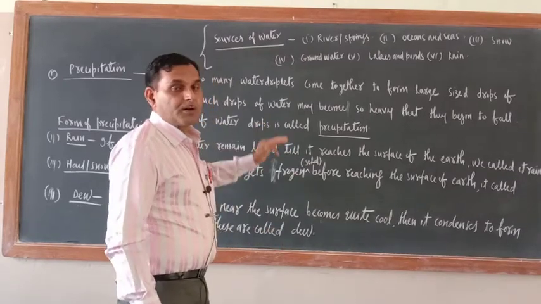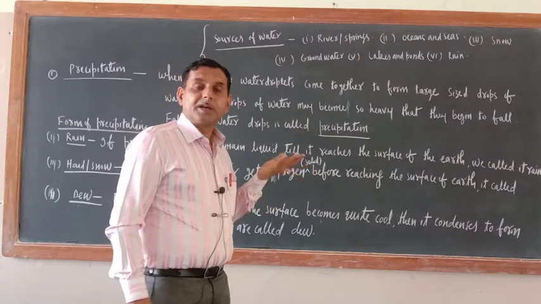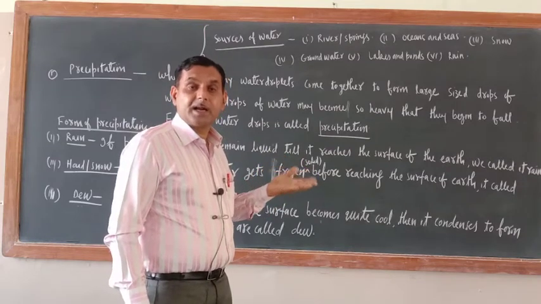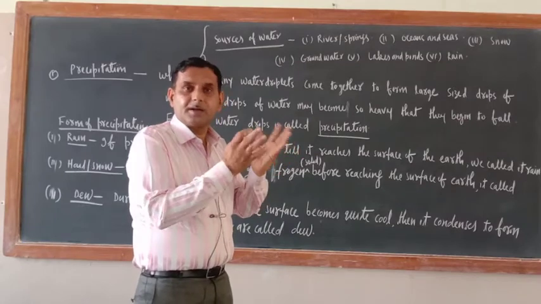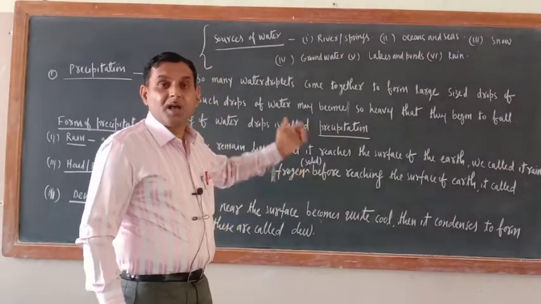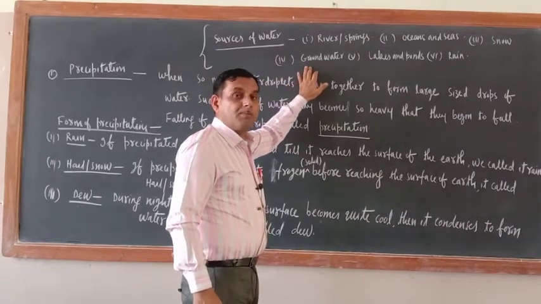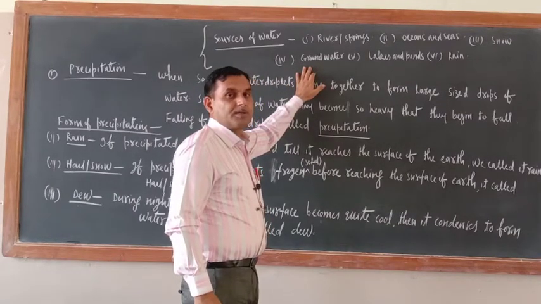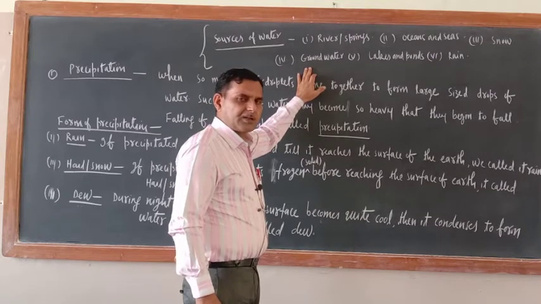Why? Because rainwater percolates down and gets collected in water-bearing layers of the earth, and we get that groundwater through borewells, hand pumps, even wells, tap water, all those things.